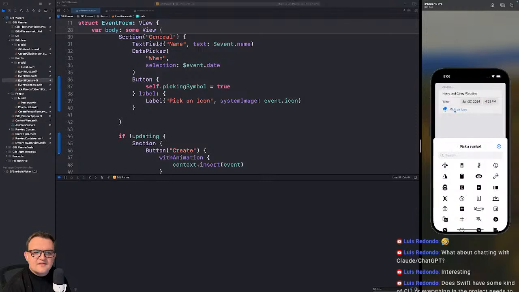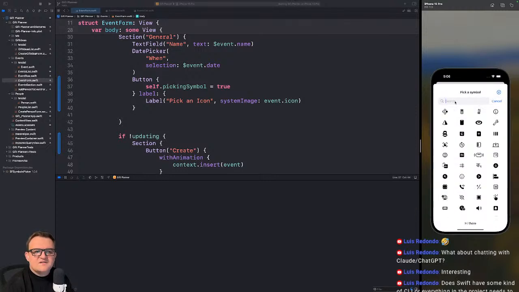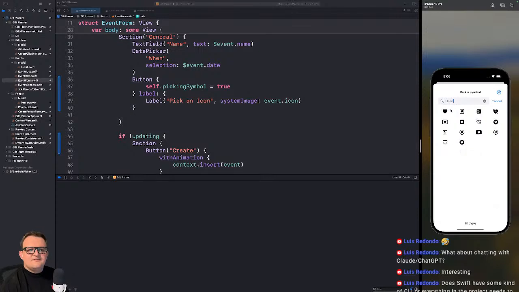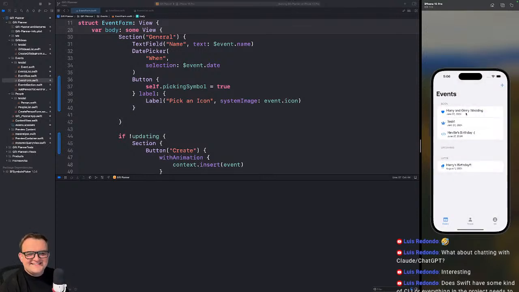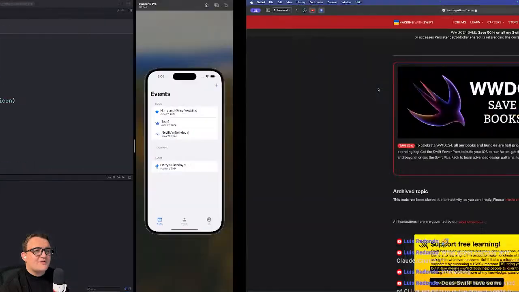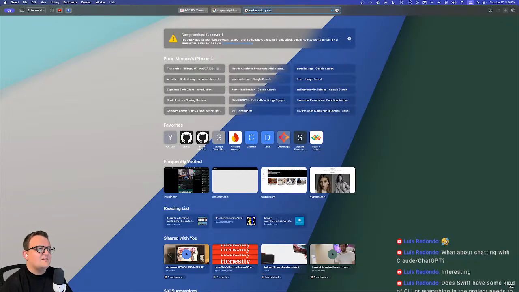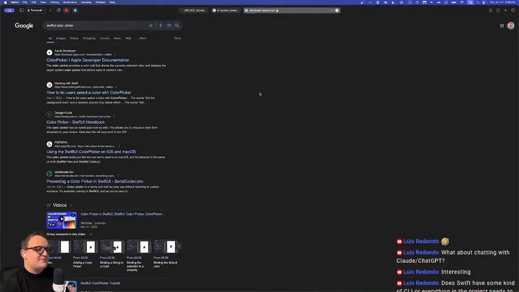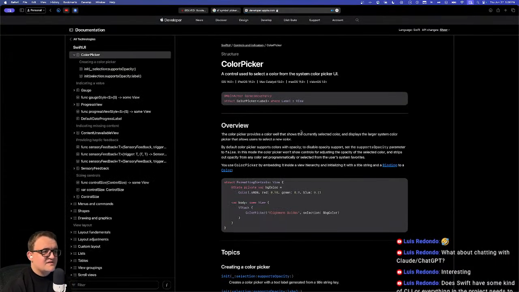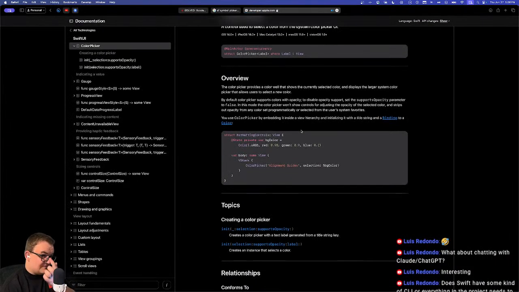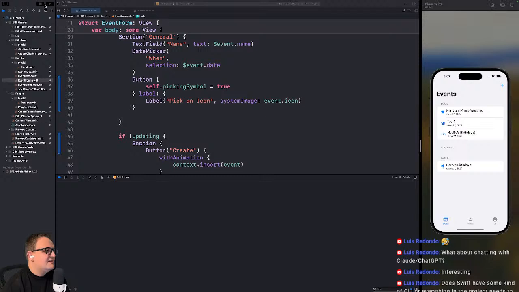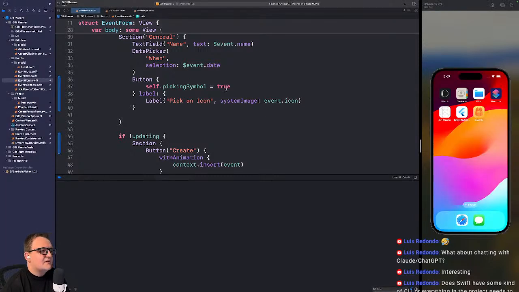So the wedding, instead of being balloons, we'll use a heart. Because of love. There we go. All right. That's pretty good. Should we try to do... I think there is a color picker in SwiftUI. Built in. Yeah. There is a color picker. So should we set the color? Let's see how this works. It's just a color object that you bind it to. Easy peasy, lemon squeezy.